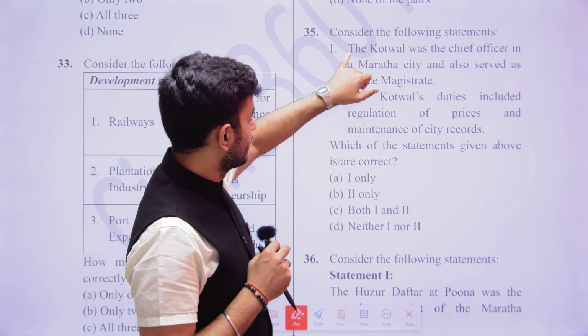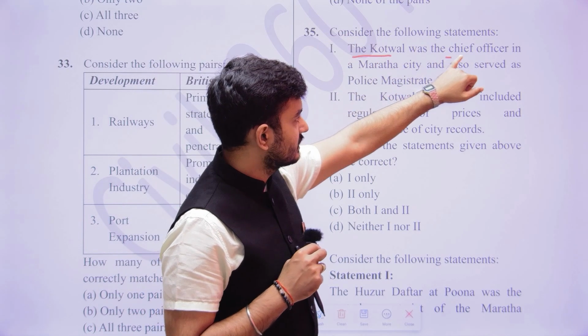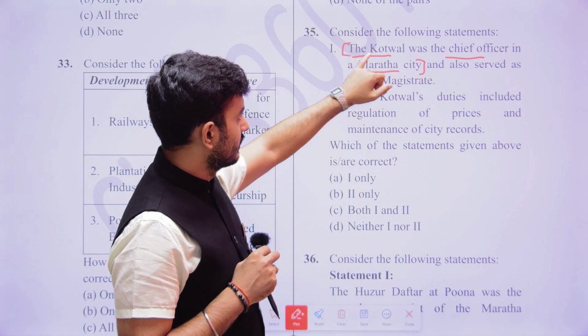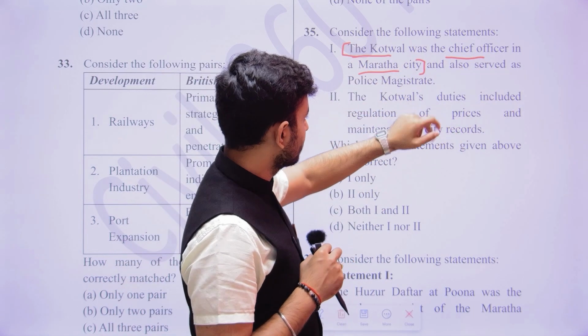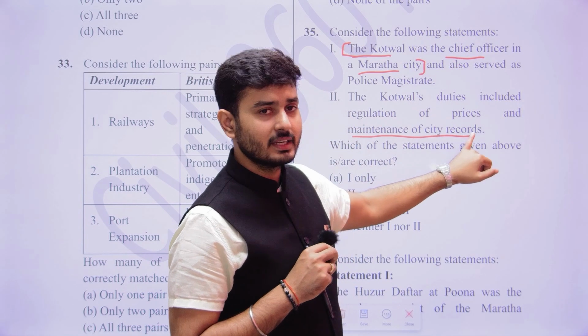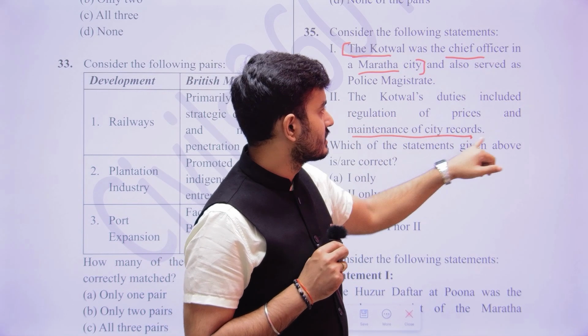The first statement says that the Kotwal was the chief officer in the Maratha city. If one is the chief officer of the city, obviously they are going to be maintaining the city records. So this is supplementary.